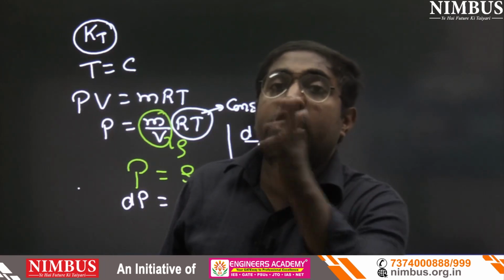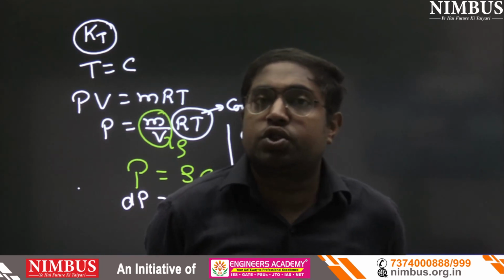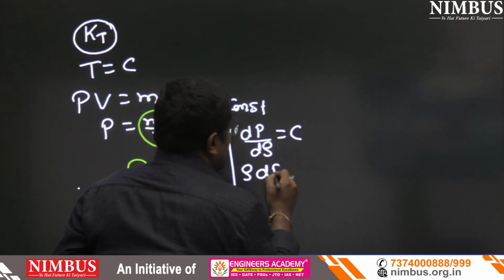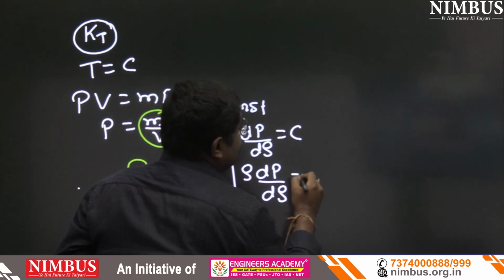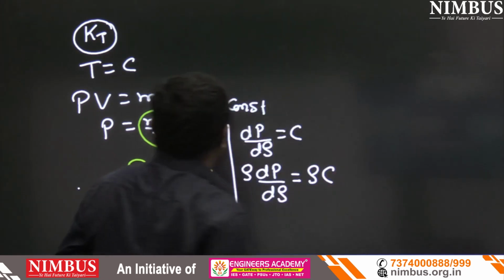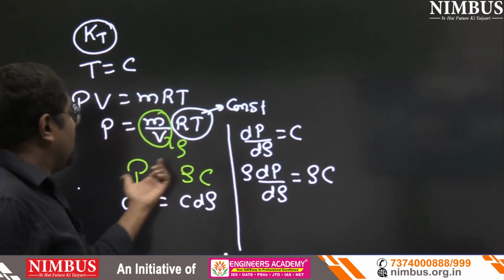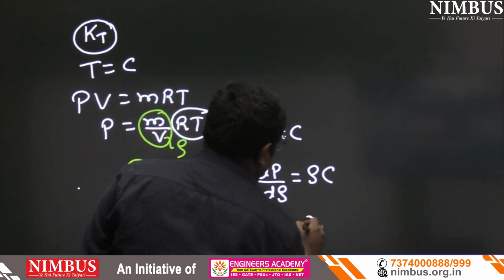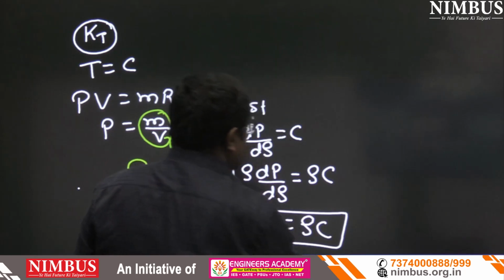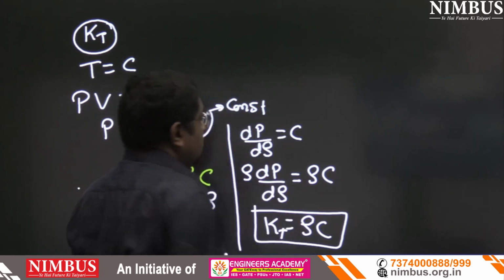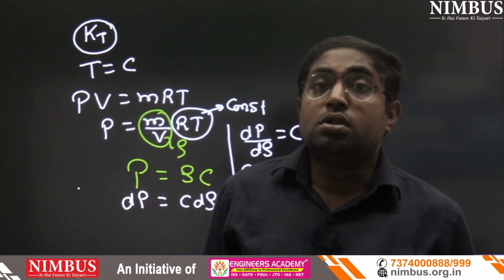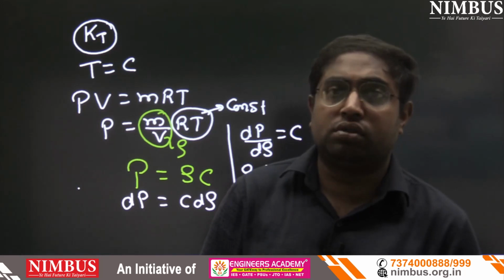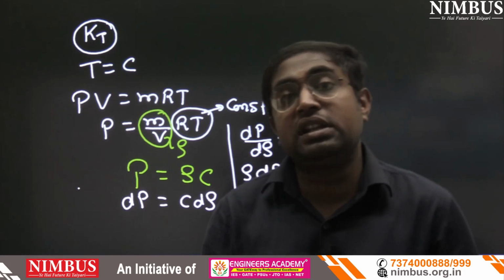And rho dP upon d rho equals to K. So we will multiply rho on both sides. So rho dP upon d rho equals to rho C, and rho C equals to P. So K equals to rho C or P. That is not K, that is KT, because that is the isothermal bulk modulus. So that is the basic concept. If you know the basics, you can easily solve the question.